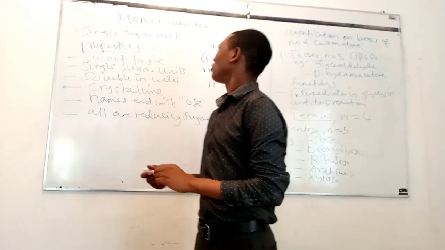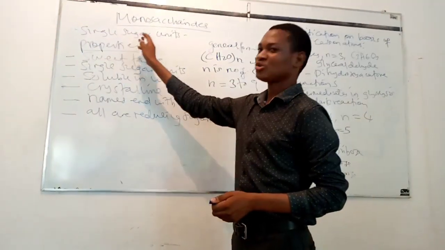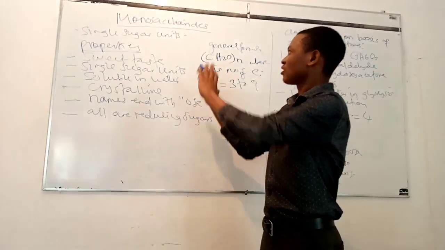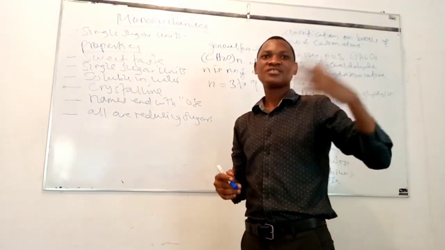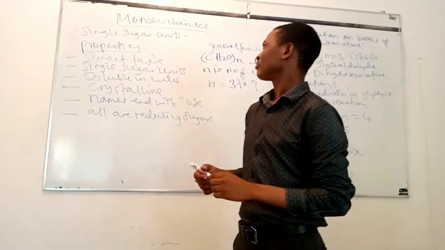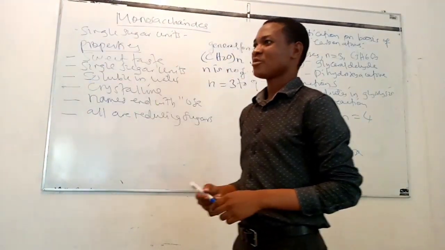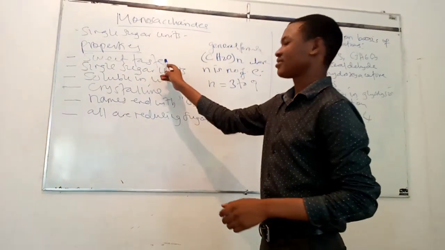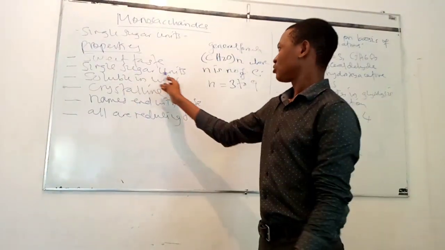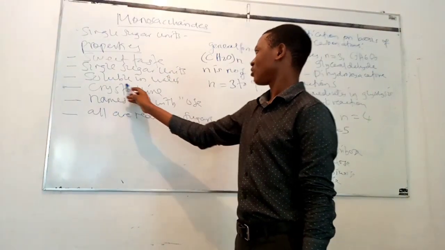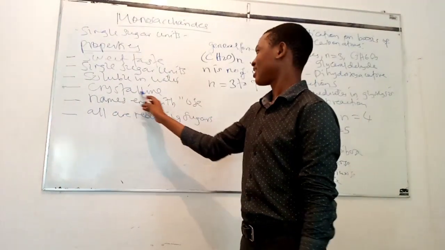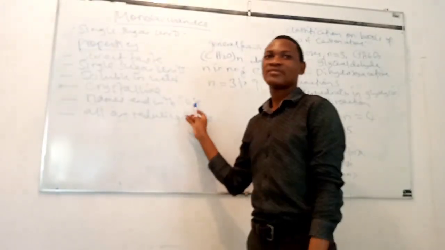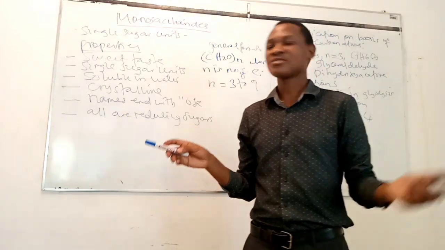Okay, monosaccharides are the single sugar units. These are carbohydrates which cannot be hydrolyzed to yield any product. Their properties are so many, including the following. All monosaccharides have a sweet taste. They are single sugar units, as we said. They are all soluble in water. They are crystalline. Their names always end with the suffix "-ose", for example, glucose, galactose, fructose.